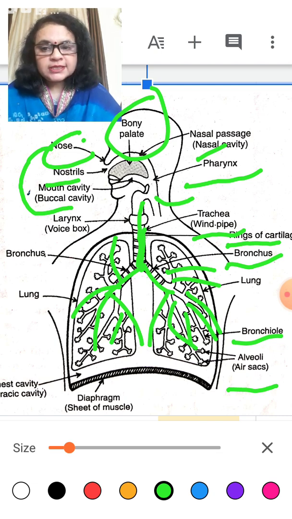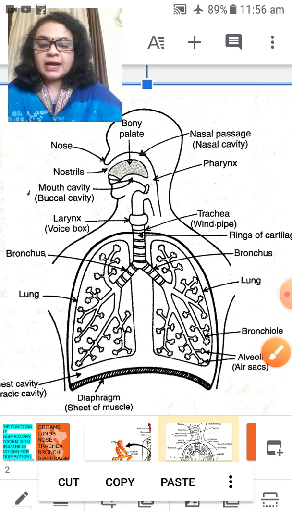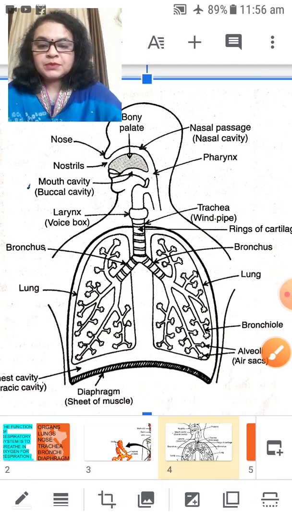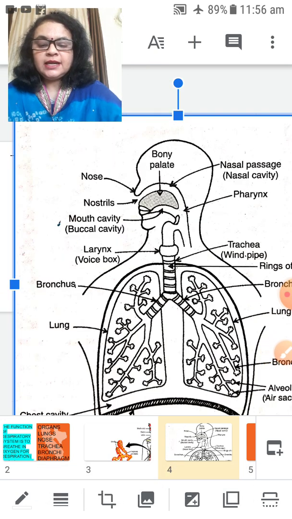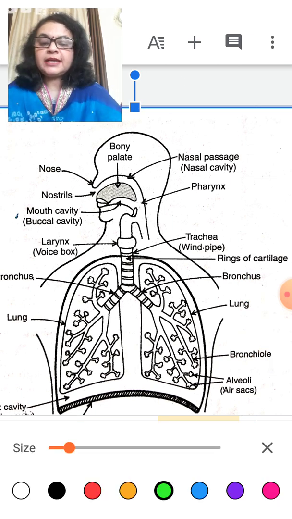The walls of these alveoli are very thin, and they contain many blood capillaries. So what happens when they contain blood capillaries?